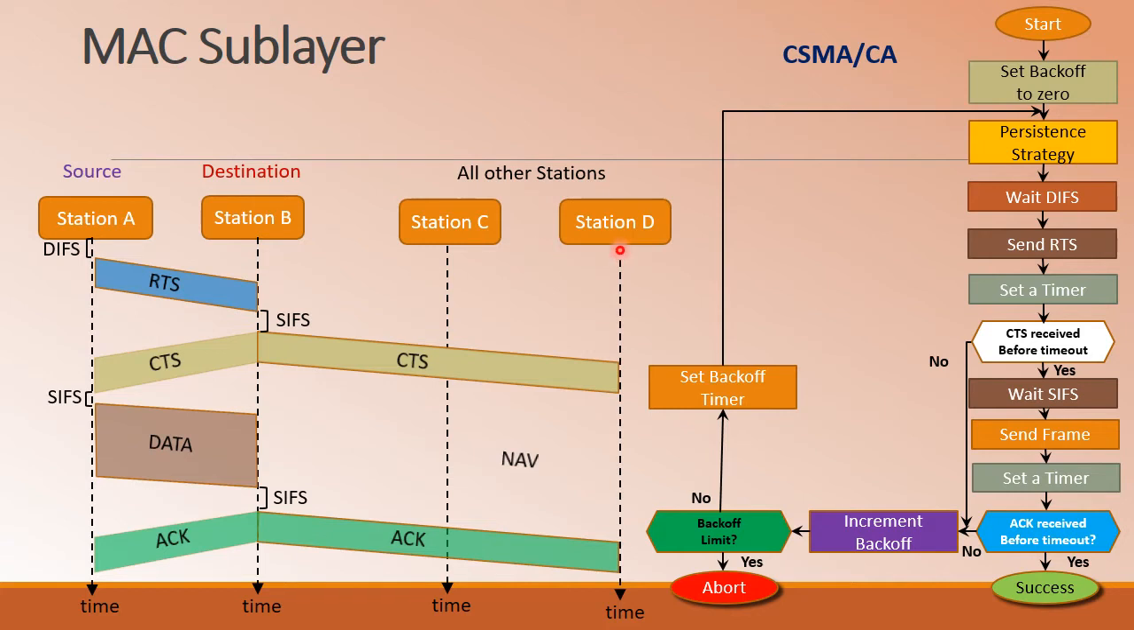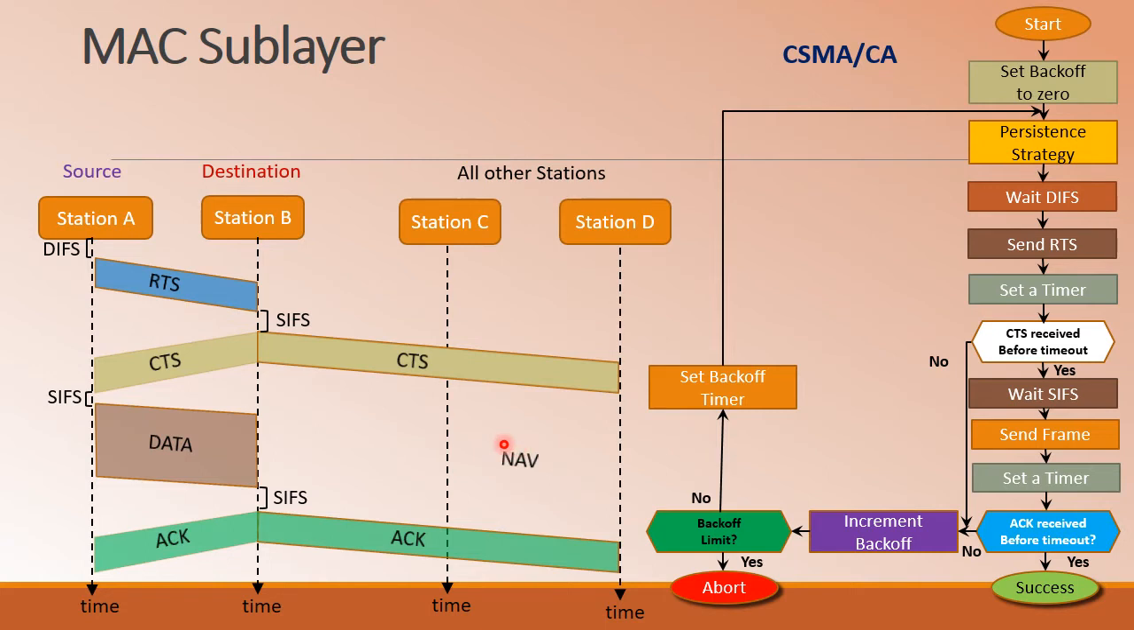D, come to know that in this particular duration of time station A and station B were communicating. So once station C and station D receive the CTS, that is an indication for station C and station D that station A and B are communicating. Thus, these two stations are not allowed to communicate during this particular duration of time. So that is given by the network allocation vector.